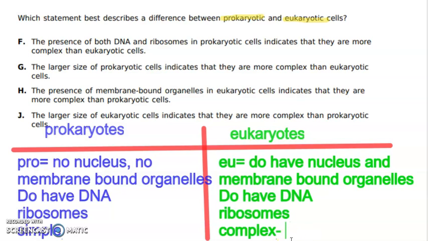Okay, so now that we have brainstormed some things, okay, remember also because eukaryotes are so complex, they're going to tend to be the larger cell type because they have to fit all of those different things, okay, the organelles and the DNA and the nucleus and all of that. So use this chart of what we just brainstormed to figure out which answer choice best describes the difference between prokaryotes and eukaryotes.